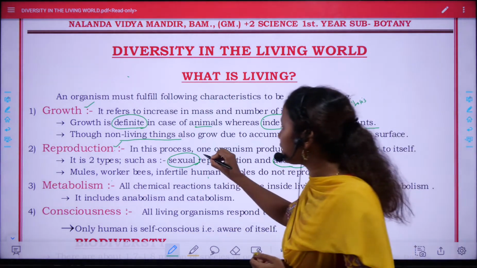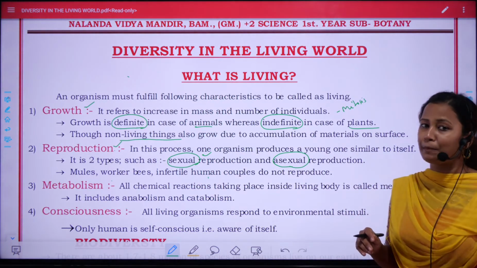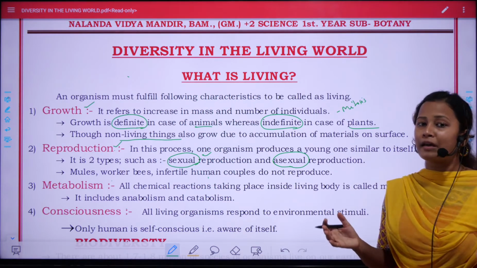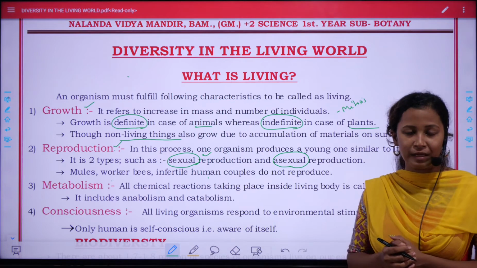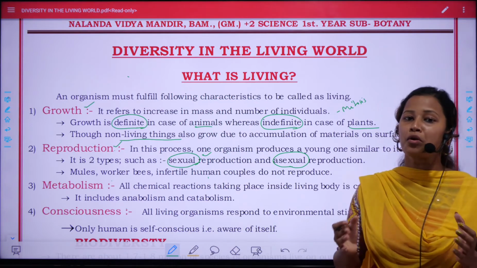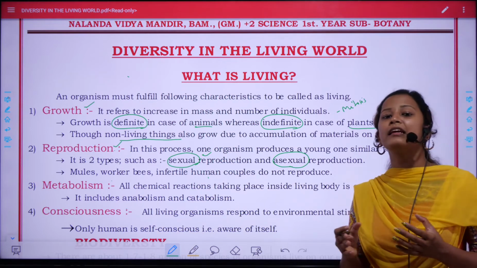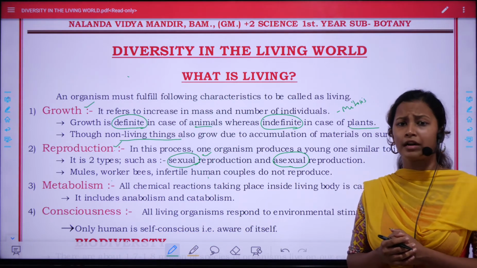In sexual reproduction, there are two parents, male parent and female parent. They produce male and female gametes respectively, and those fuse to form zygote, then zygote to embryo, and then embryo to a new organism.